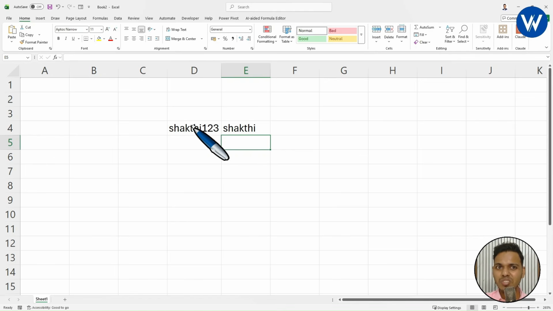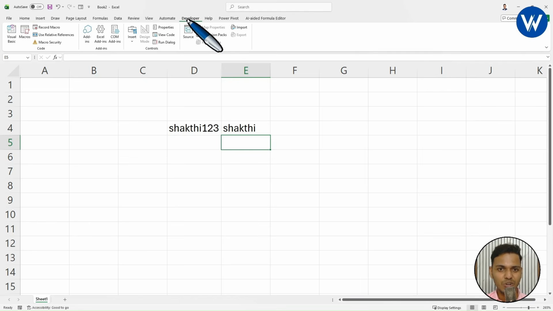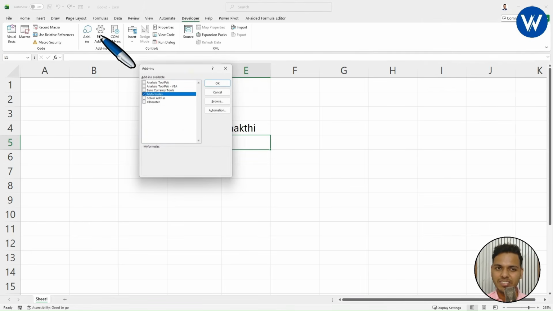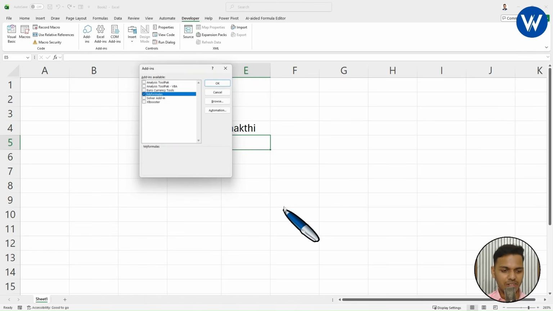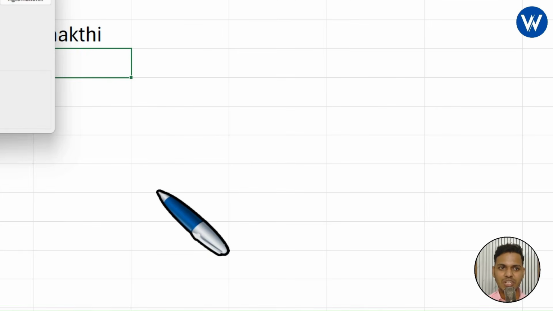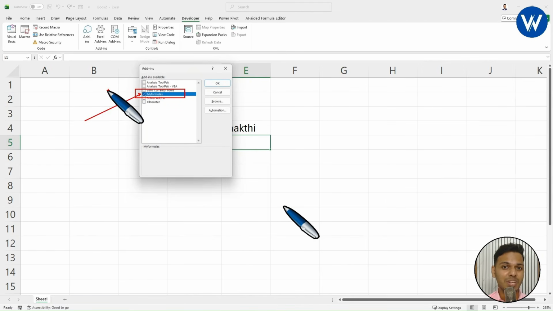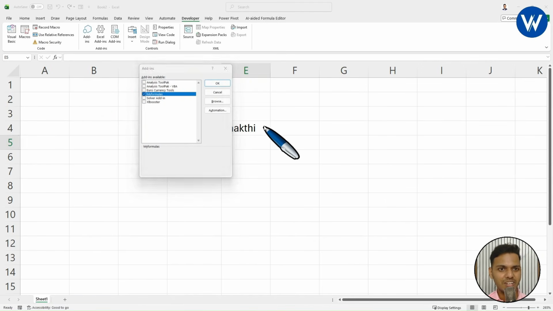So what you need to do is simply add it in, how I have shown you. Look here, guys. Click on the Developer tab, click on Excel Add-ins. Now from here, you can add in like this. Okay. Listen carefully, you need to check this available option. Only when you check it, all these formulas work in the remaining Excel workbooks. I hope it is clear, right? If you don't want to show the formulas in the remaining Excel workbooks, you can simply uncheck from here. I hope it is clear, right?